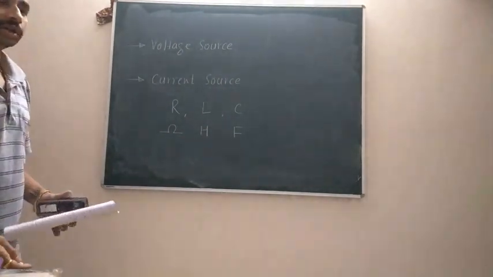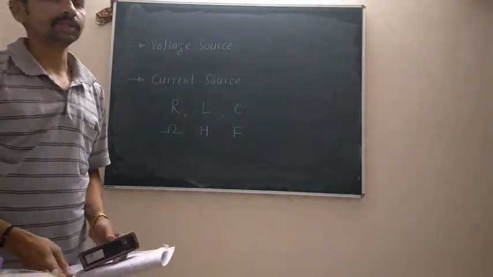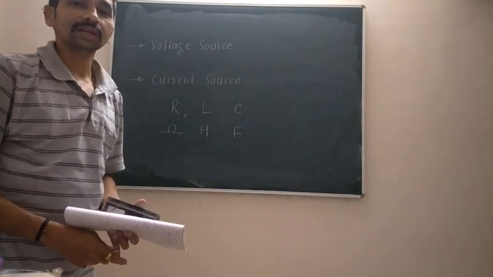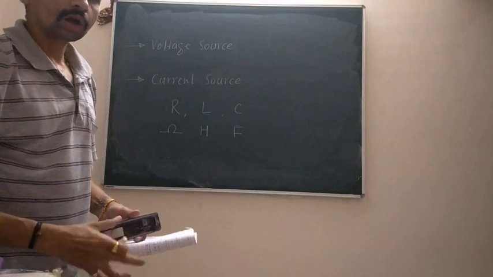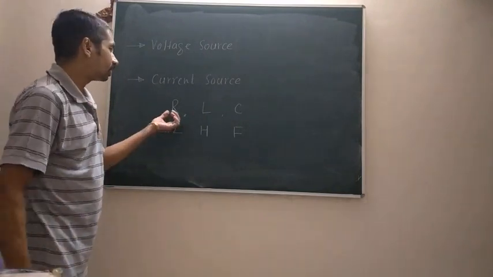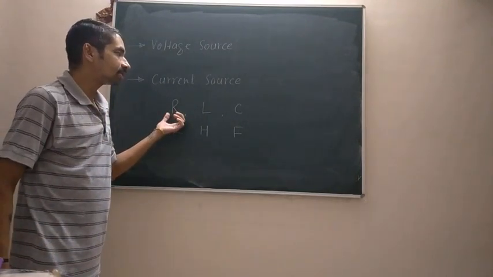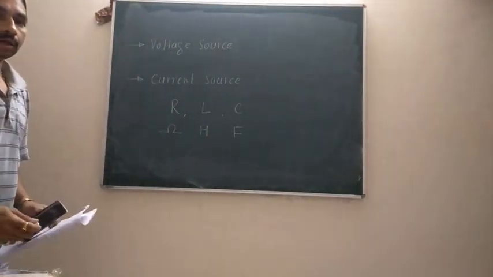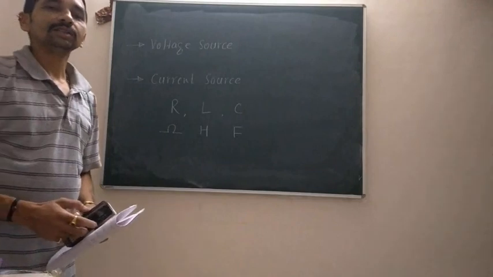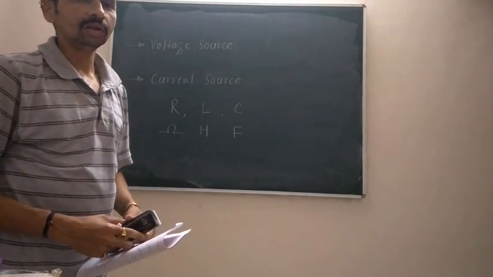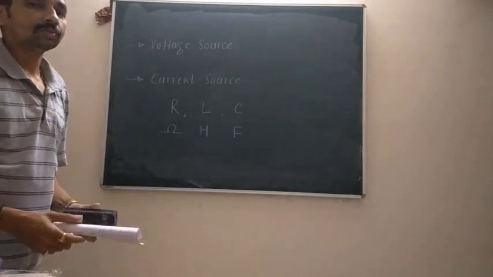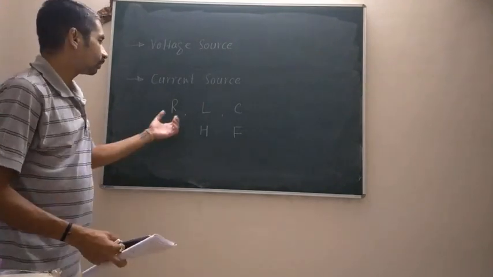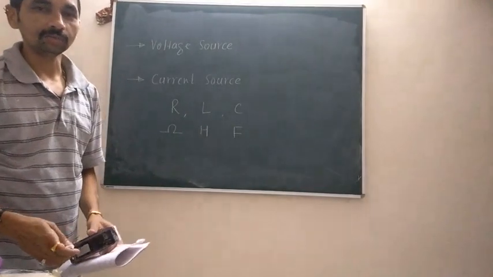You also might have studied the concept of inductive and capacitive reactances. As far as this electrical circuit analysis subject is considered, we are going to see different combinations of one, two or all three of these elements. Essentially any electrical circuit should ideally consist of an energy source, which might be a voltage source or a current source, and a combination of all three elements or any one of them.